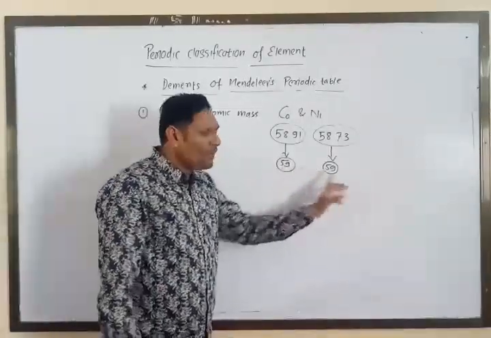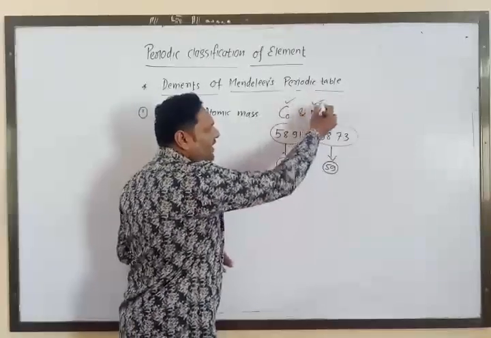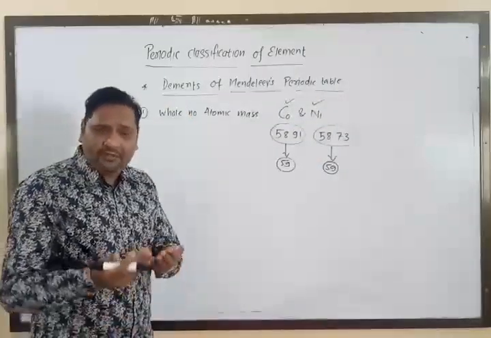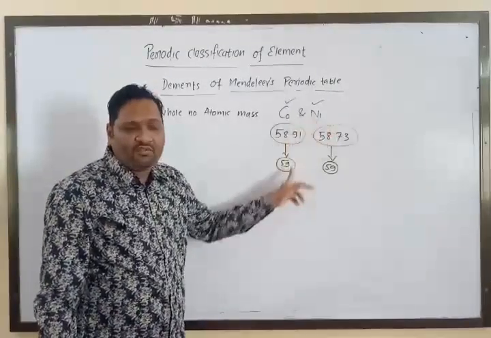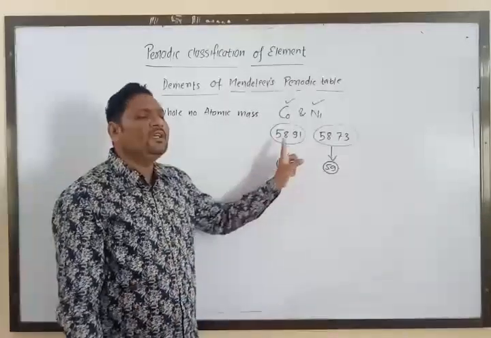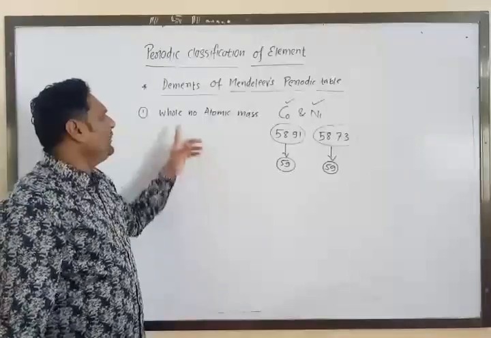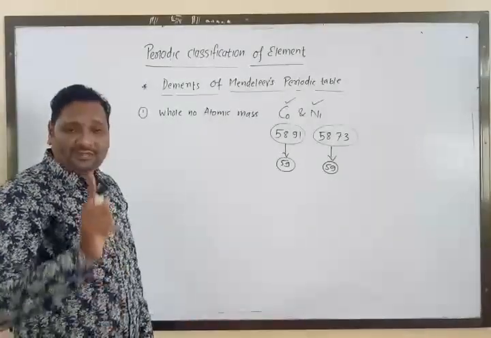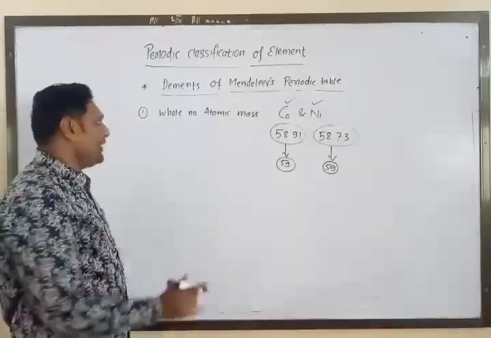So the problem is where to place cobalt and where to place nickel. Whether you should place cobalt first or nickel first. That's why there was a problem or ambiguity regarding the sequence of cobalt and nickel in Mendeleev's periodic table. So this was the first demerit. Are you getting it?